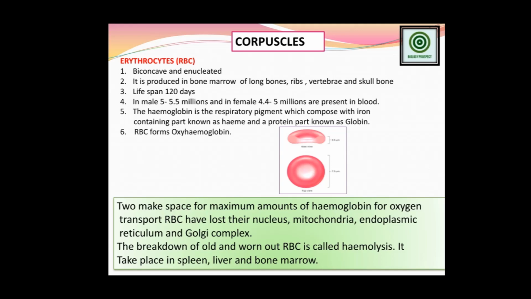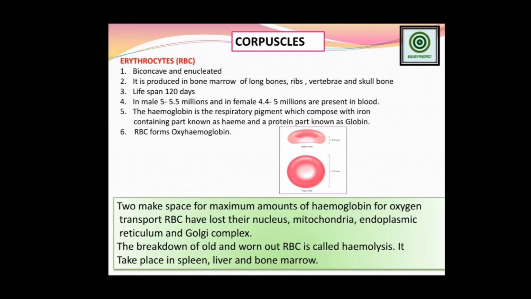Heme indicates the iron, and globin is the name of a protein. We have already learned in the previous slides that the globin protein is also present in the plasma. The main function of hemoglobin is to carry oxygen to the different parts of the body. For the blood to carry the oxygen to the different parts of the human body, that is actually performed by